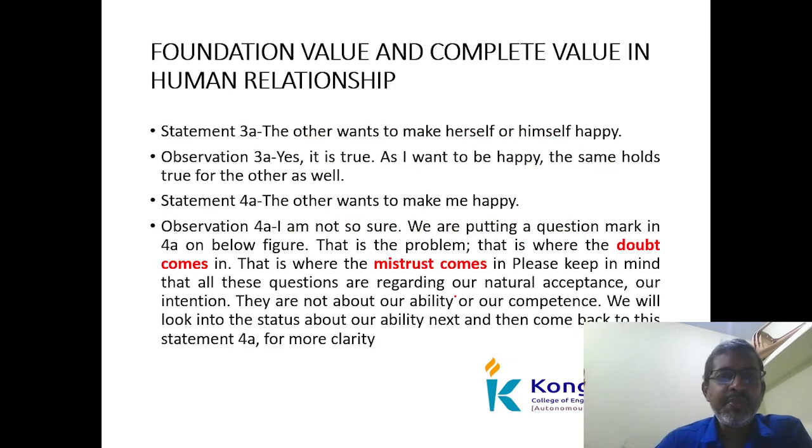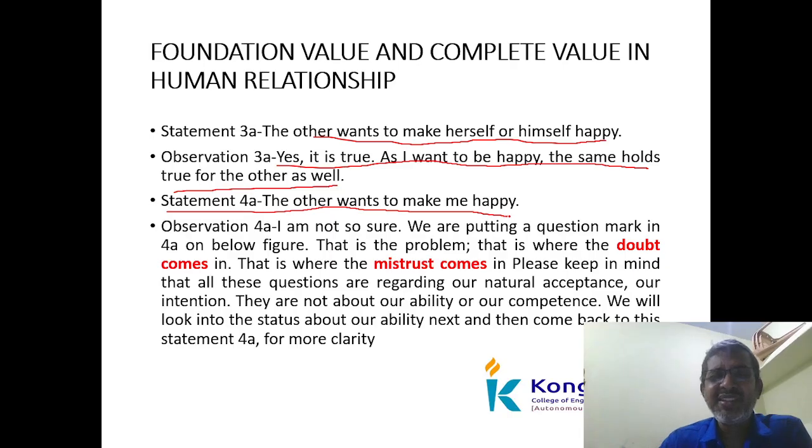Okay, statement 3 is, the others want to make themselves happy. So observation, yes, it is true. As I want to be happy, the same holds true for others also. The fourth statement, the others want to make me happy. So the expectation is somewhat difficult. We cannot say that way. I am not sure. So we are putting a question mark in that figure, already we are missing it. So that is the problem. The doubt comes here, the mistrust comes.